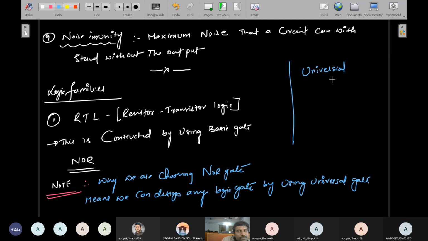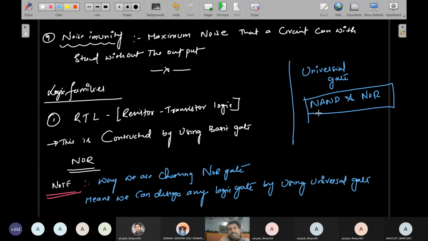Universal gates are nothing but NAND and NOR gates. These are the universal logic gates. So we can construct any basic logic gate by using these universal logic gates. That is the reason why I always prefer the NAND gate or NOR gate.